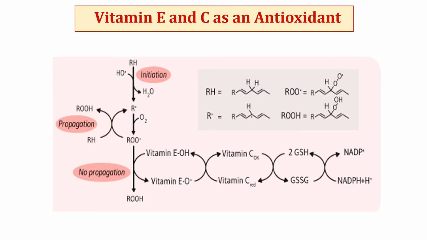Vitamin E and C as an antioxidant. Vitamin E is a fat-soluble antioxidant vitamin. It is the most effective naturally occurring chain-breaking antioxidant and is the primary defender against the effects of free radicals in the body. It protects components of the cell and their membrane from destruction by free radicals.